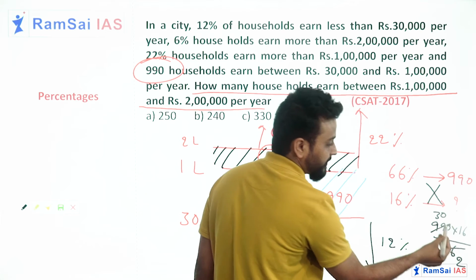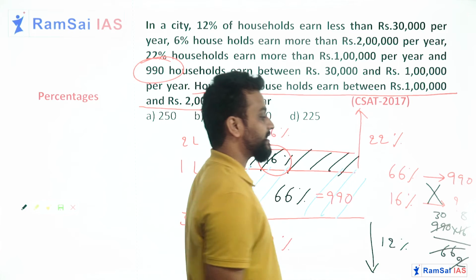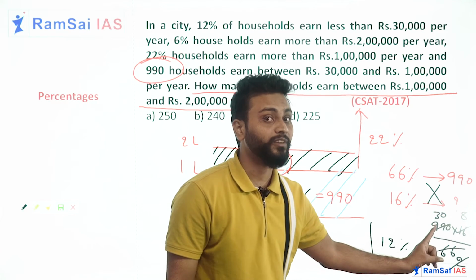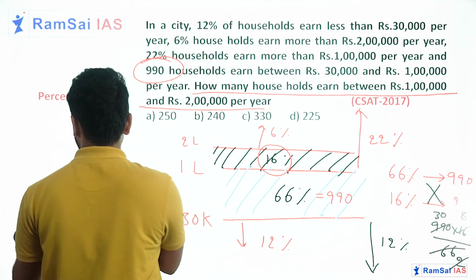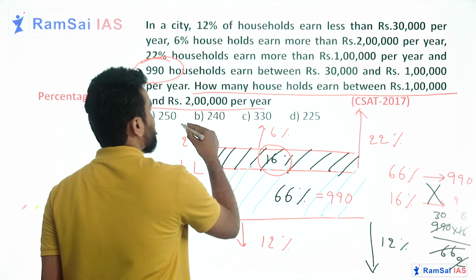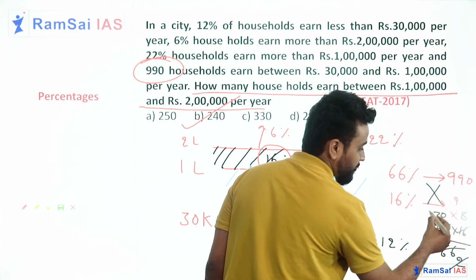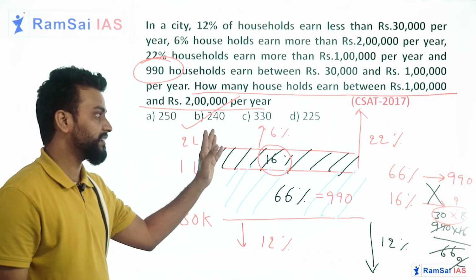33 twos, 33 30s. So 2 8s. So ultimately your answer must be 30 into 8. How much is it? 8 3s are 24, 240. Can you find 240 in options? Yes. Option B, 240 is the answer. So very simple. The final step, 30 into 8, will be your answer. 30 into 8 is 240, which is in option B.